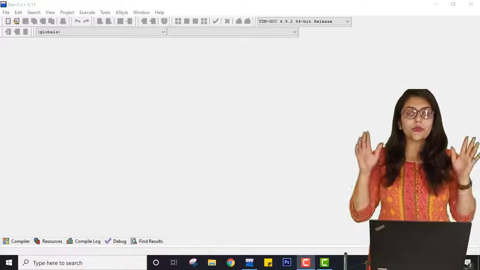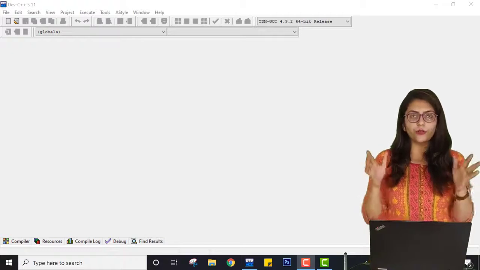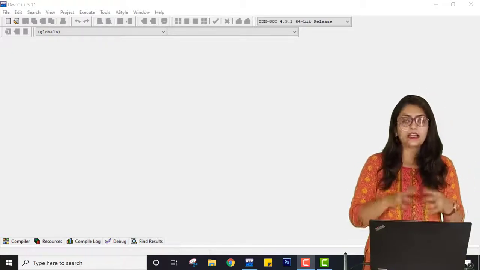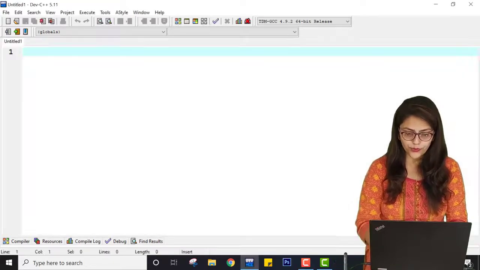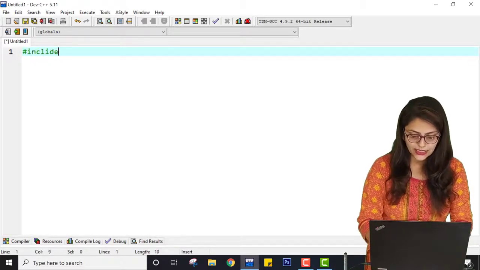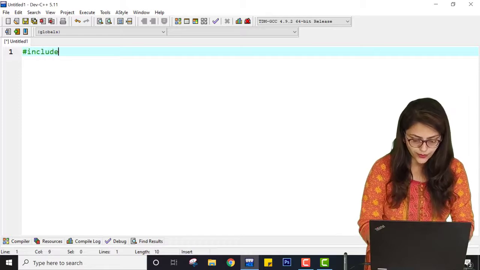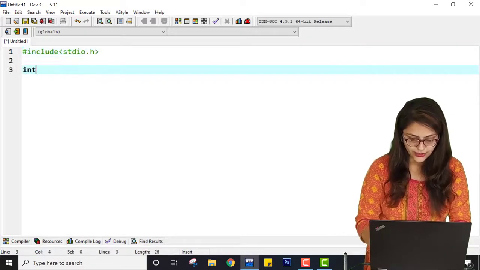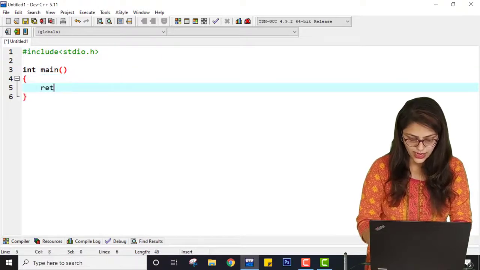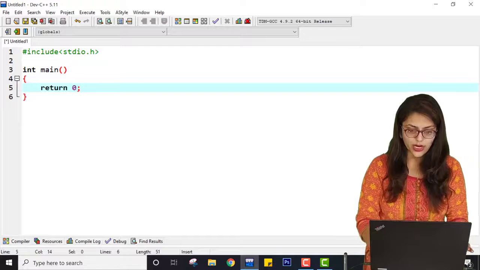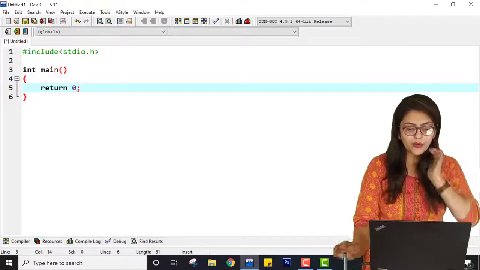Hello student. Now we are inside my IDE, and we are going to perform the practical of factorial. Let me first open a new source file with Ctrl+N. Inside this I am writing include stdio.h and then main, and inside that I am writing return 0. This is very common for all programs.